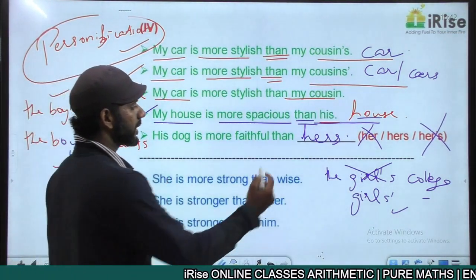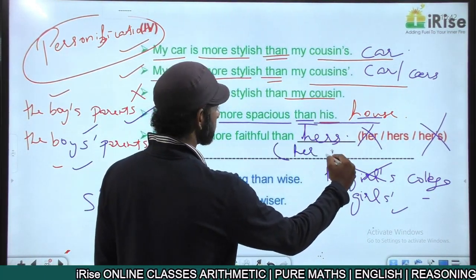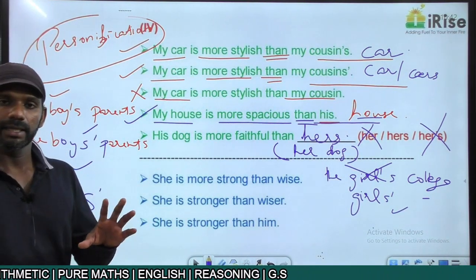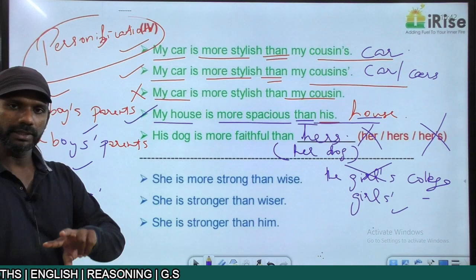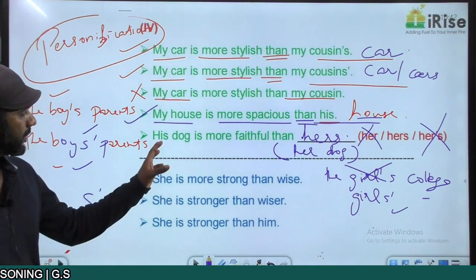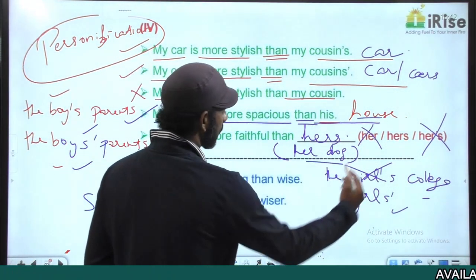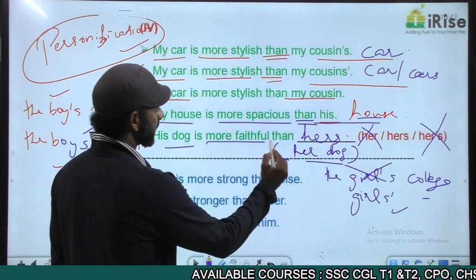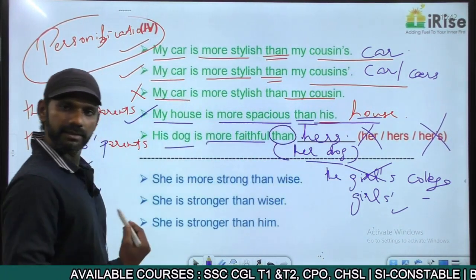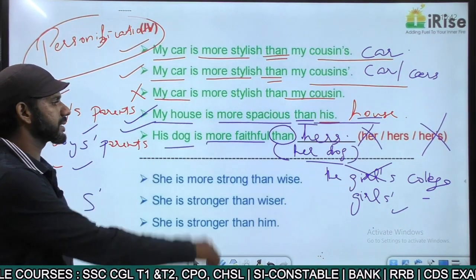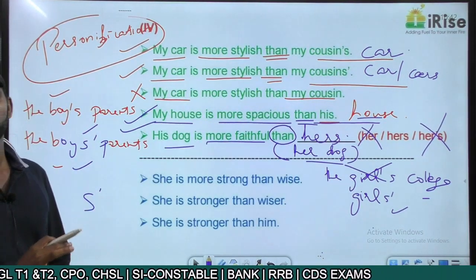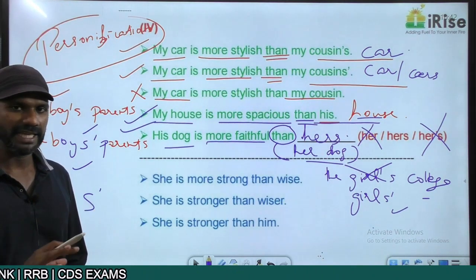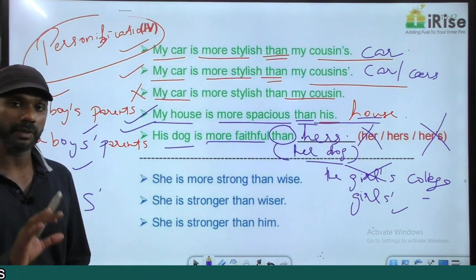The meaning of hers is her dog. His dog is more faithful than hers. Hers means her dog. So the two entities getting compared here are his dog and her dog. Two similar entities are getting compared. More faithful is a comparative degree adjective, followed by than. That is also fine. Now this sentence is grammatically correct. His dog is more faithful than hers. That means her dog. Getting it? Understand the meaning of every statement, we easily get the answer.